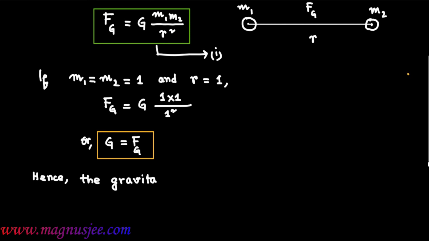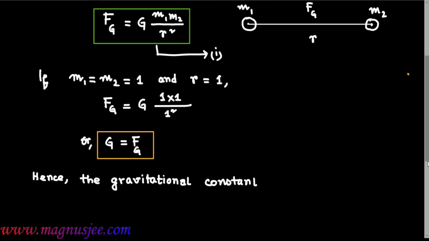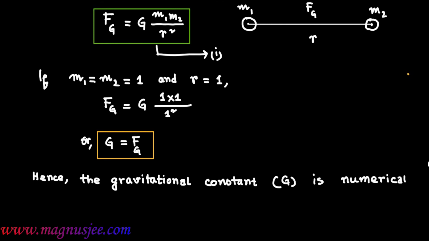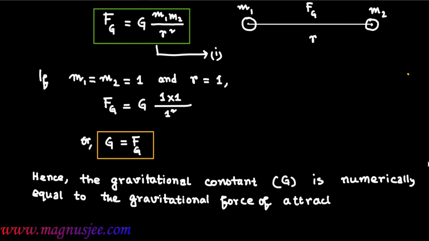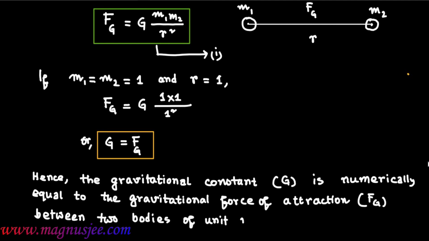Hence, the gravitational constant, that means capital G, is numerically equal to the gravitational force of attraction, that is Fg, acting between two bodies of unit mass each and separated by unit distance.